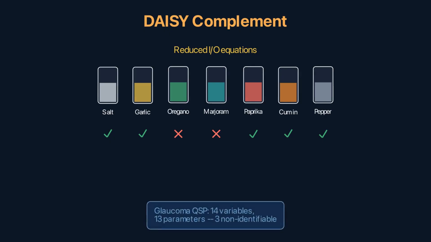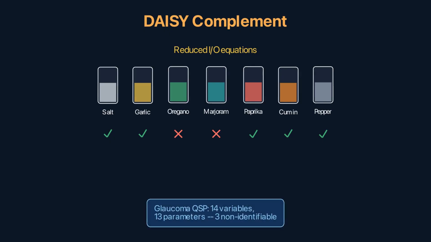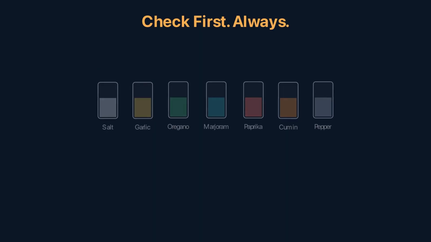Your glaucoma QSP model with 14 variables was analysed with both. 10 of 13 parameters were identifiable. 3 were flagged as non-identifiable. Check identifiability before parameter estimation.